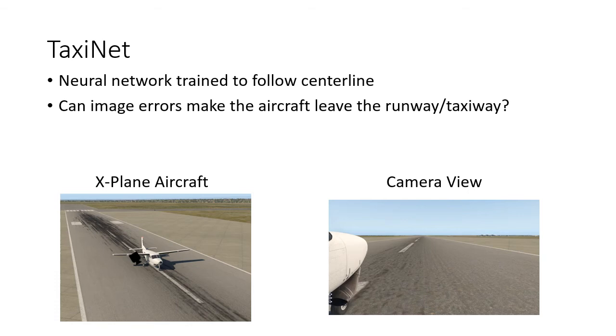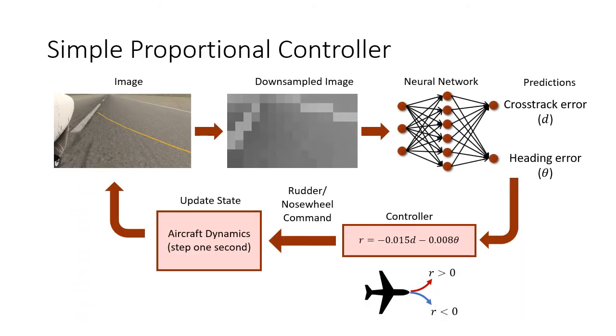So TaxiNet is a neural network that has been trained to follow the center line of a runway or a taxiway. And what we want to do is figure out whether image errors can make the aircraft depart the runway or the taxiway. This is done in the X-plane simulator, which is a photorealistic aircraft simulator. The camera is mounted on the side of the aircraft, and we want to translate those images into steering commands.